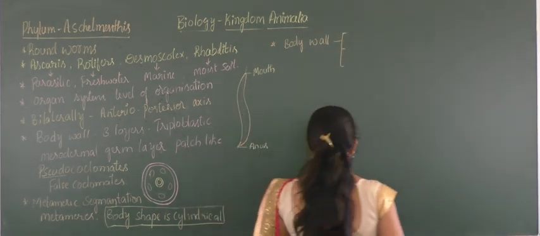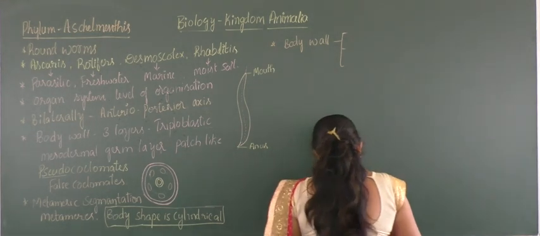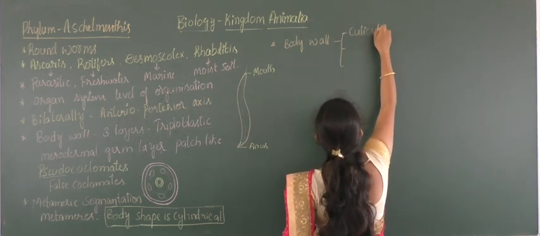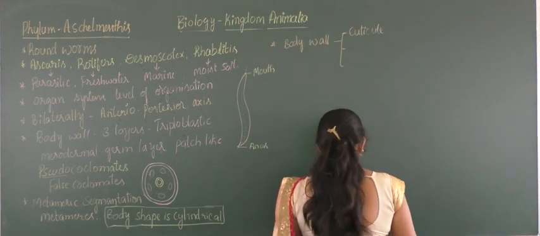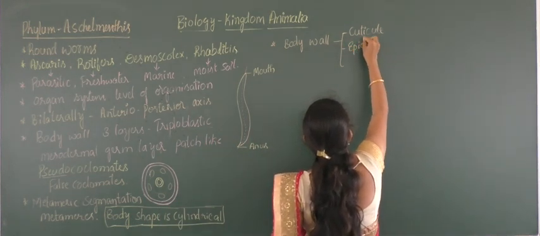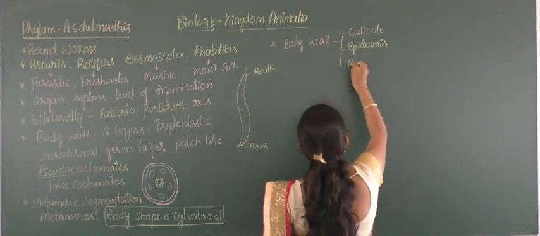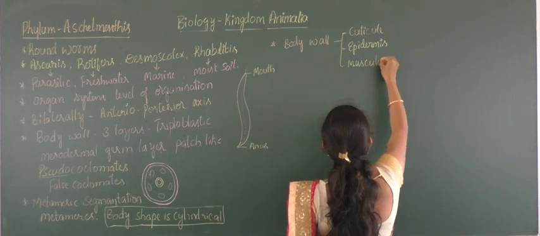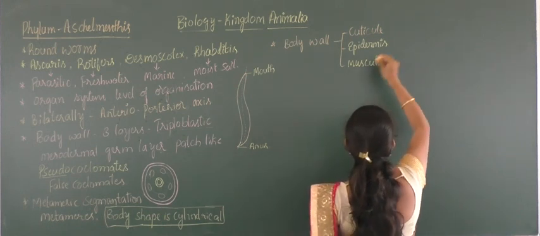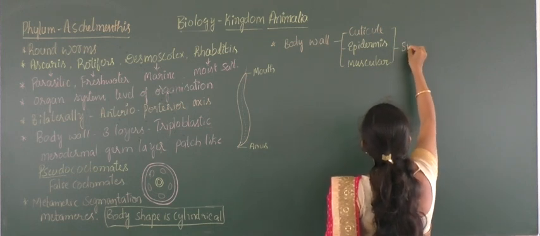Those are cuticle, next epidermis, and the last innermost layer is called the muscular layer. Due to the presence of these three layers in the outermost body wall, we say that it is syncytial.